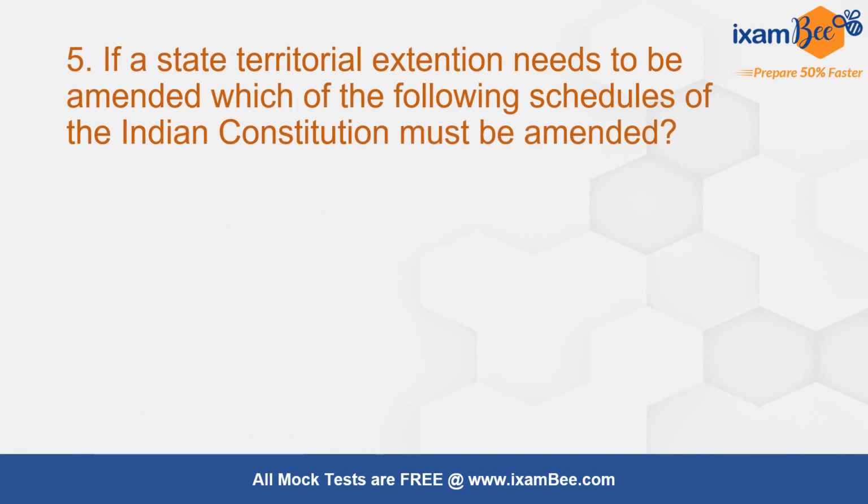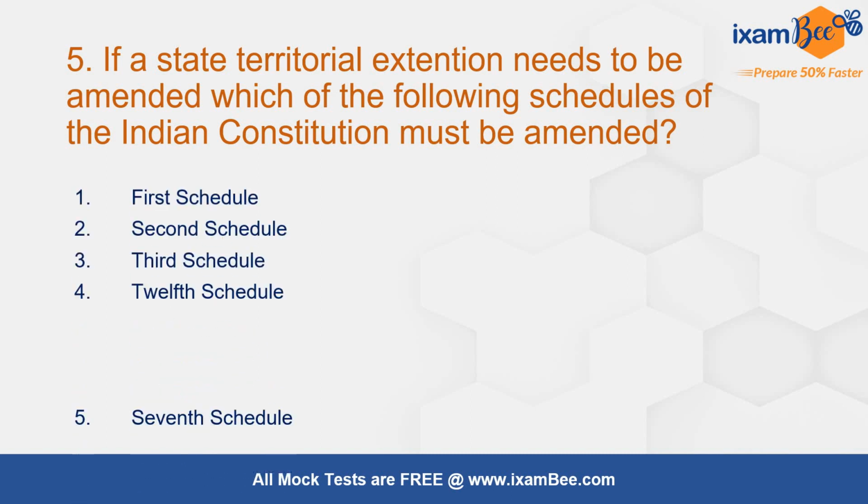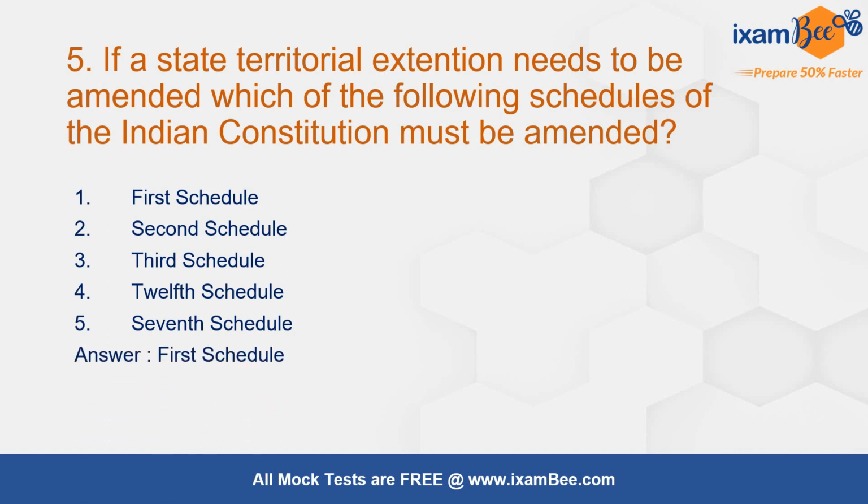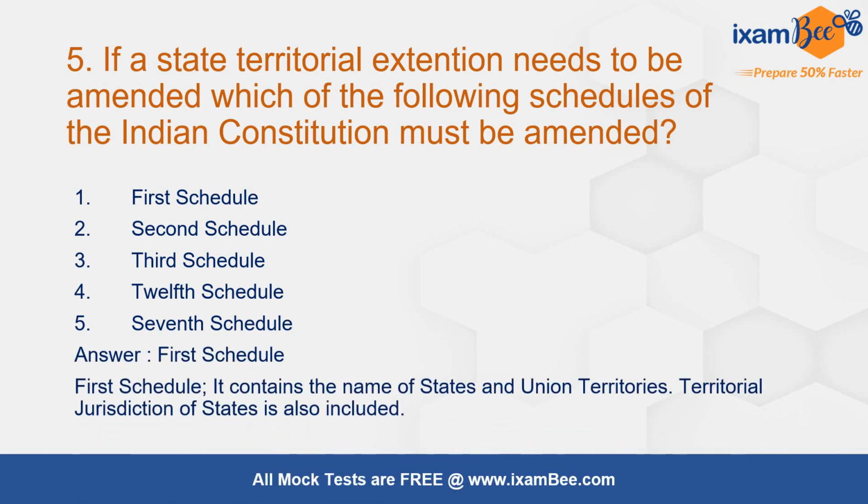Question number 5. If a state's territorial extension needs to be amended, which of the following schedules of the Indian Constitution must be amended? तो क्वेश्चन ये कह रहा है कि अगर एक स्टेट की टेरिटरी को चेंज करना हुआ, उसको कम या ज़्यादा करना हुआ, तो कौन से शेड्यूल को अमेंड करना होगा. This question was in 2020 phase 1. Correct answer is first schedule. First schedule talks about the names of states and union territories and also the territorial jurisdiction of states. तो अगर किसी की टेरिटरी को चेंज करना है तो फर्स्ट शेड्यूल को अमेंड करना होगा.